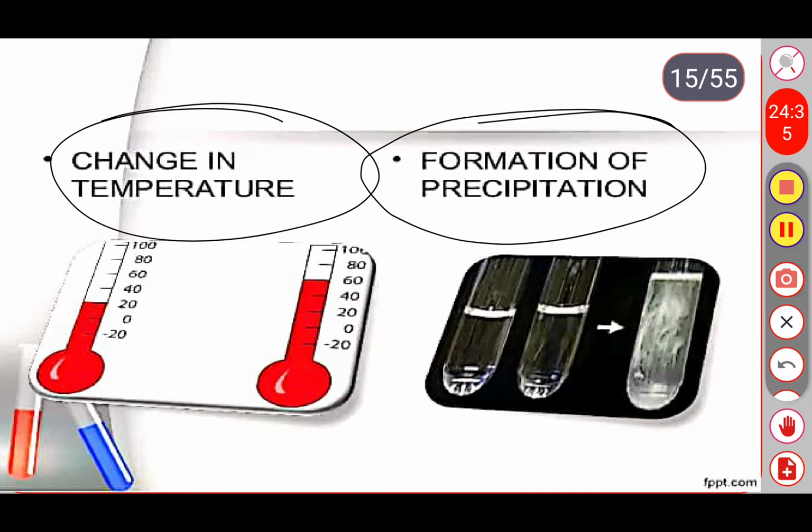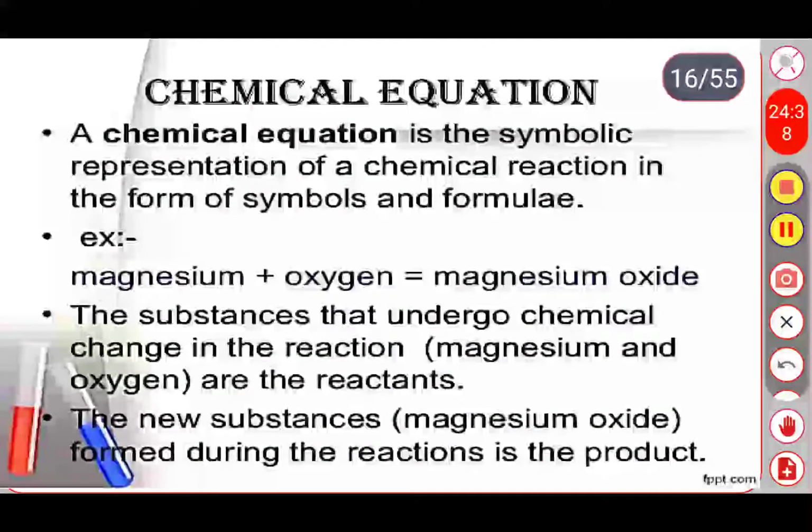Okay, next one, chemical equations. So what do you mean by chemical equation? A chemical equation is nothing but a shorthand representation of chemical reactions using the symbols and formulas of the substances involved in the chemical reaction. Already told you, the chemical reactions or chemical equations we can represent in two ways. First one in word form, and second one with the help of symbols.